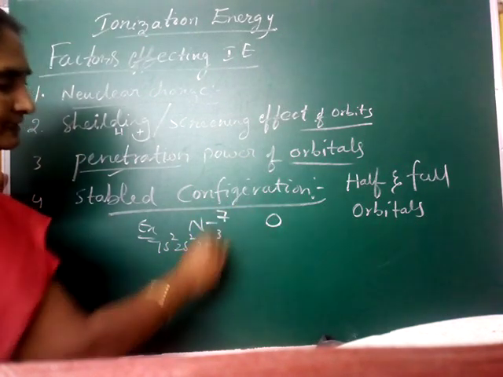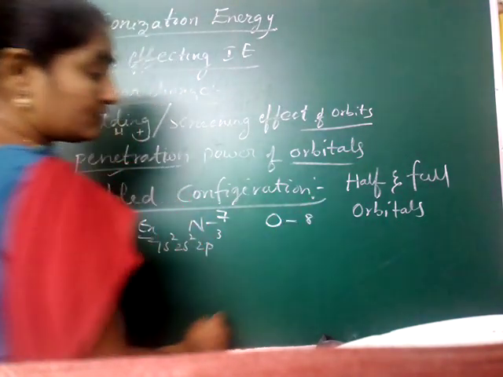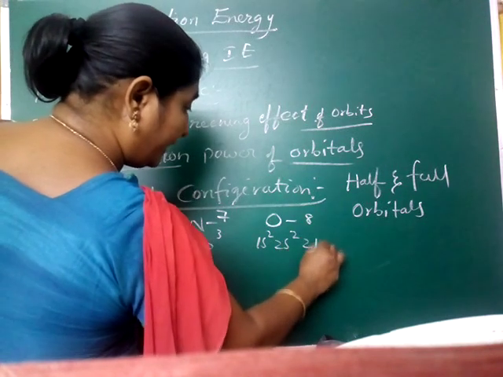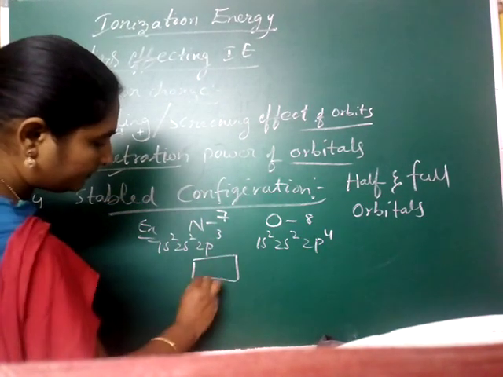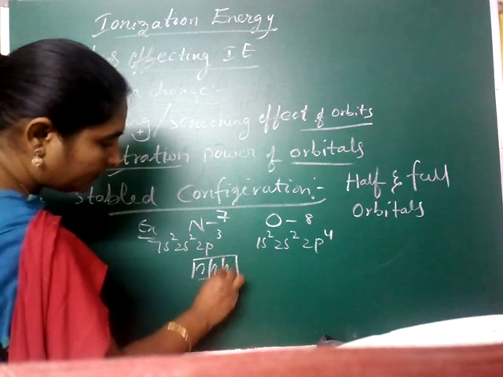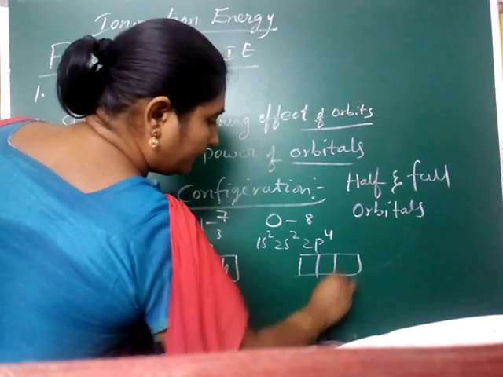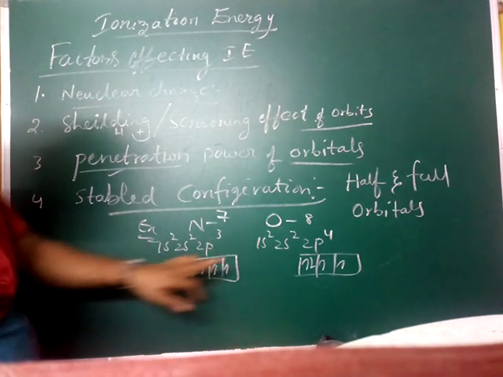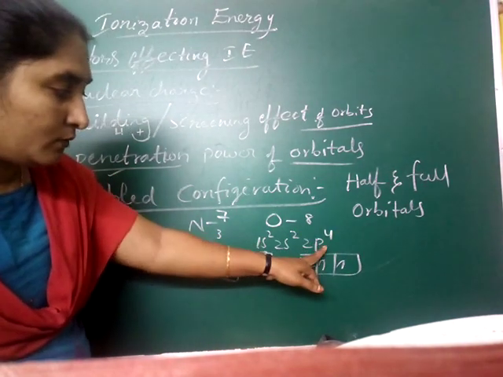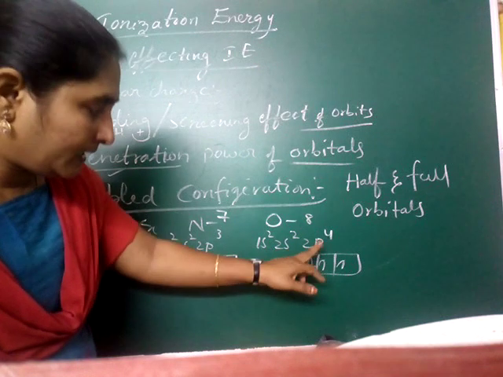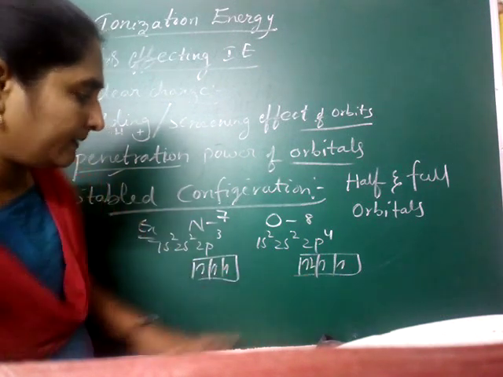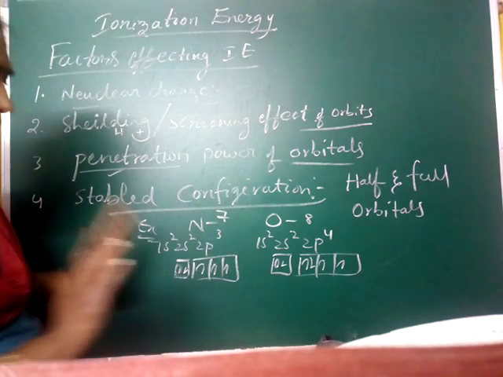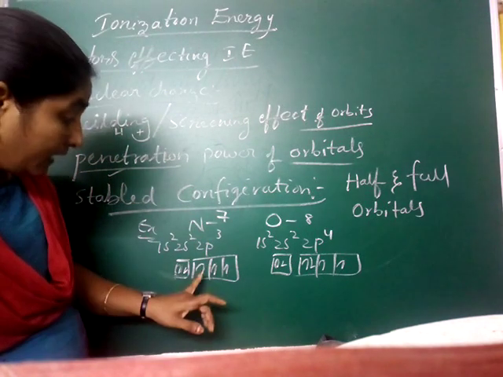Oxygen has 8 electrons: 1s2, 2s2, 2p4. I am filling the outermost orbital only. That means 5 electrons are present in the outermost shell of nitrogen and 6 in oxygen, but we are discussing the p orbital only. There are 2 electrons before, you leave that. Only the outermost shell has to be compared.